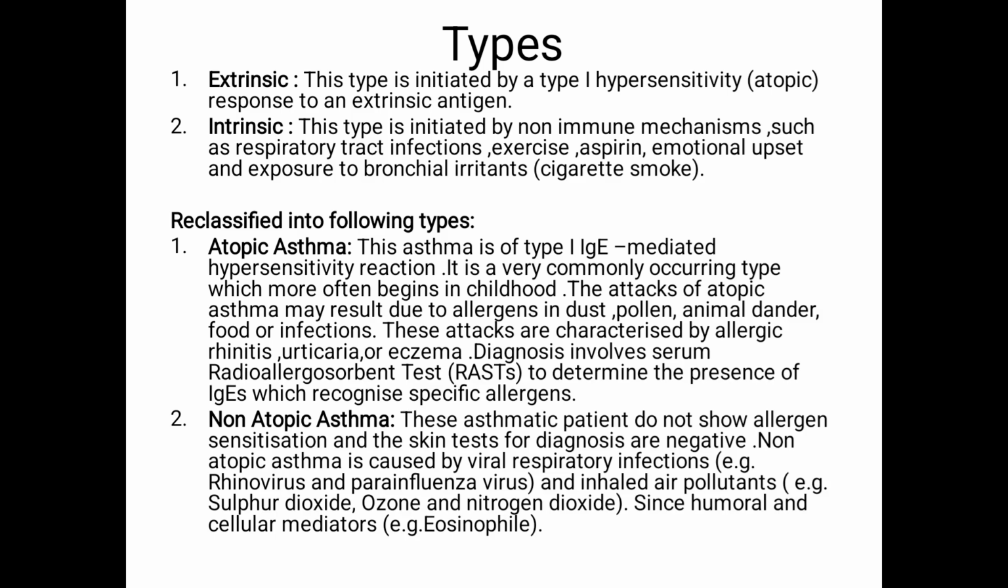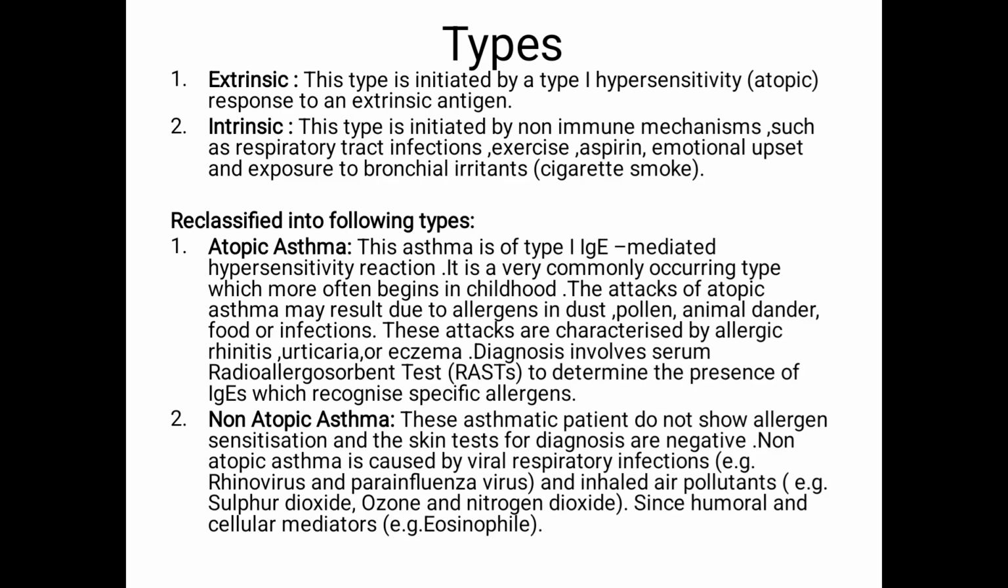Now how can you diagnose all these things? How can you diagnose the allergen which is going into the airways of your lungs? So we have a test which is called the radioallergosorbent test, that is RAST, which determines the presence of IgEs which recognize a specific allergen. Whichever allergen is coming from outside, you can identify which type of allergen it is by this test.